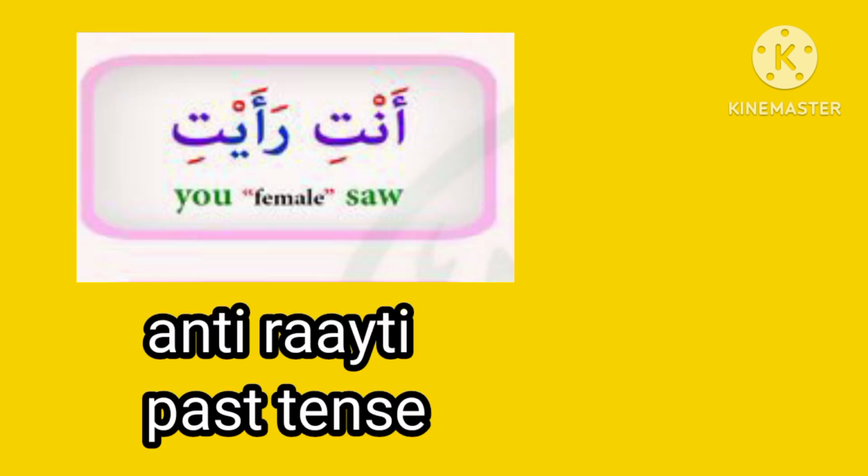Anti ra'aiti. Anti is a pronoun. It is spoken for female and singular gender. Ra'aiti means you saw. Ra'aiti is a verb. It is spoken for singular and female gender.